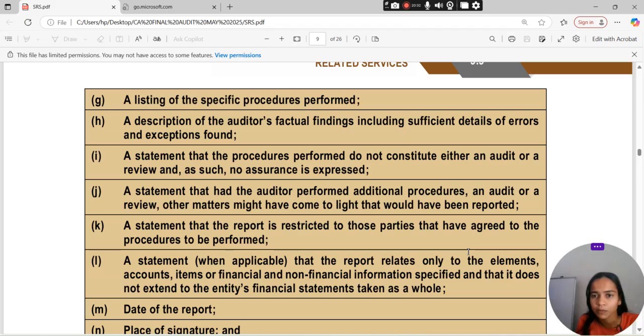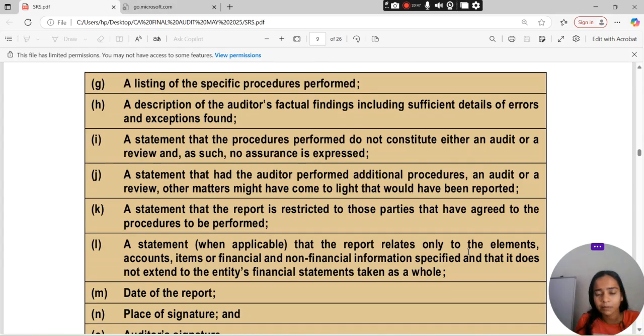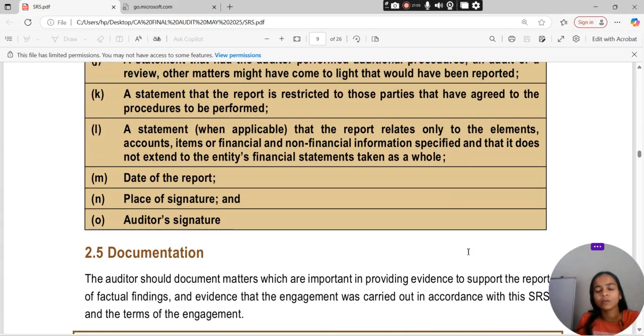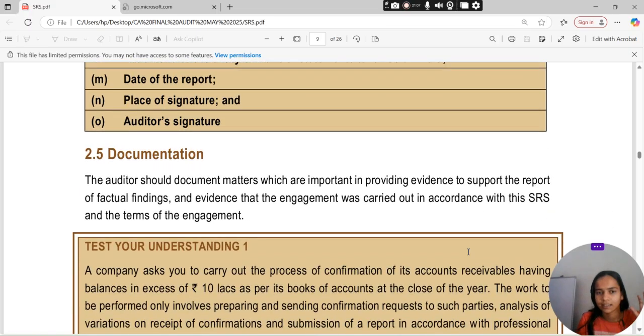A statement that the procedures performed do not constitute either an audit or a review and as such no assurance is expressed. मतलब हम ये तो बताएंगे कि ये ना तो audit है, ना ही ये कोई review service और ना ही कोई assurance है. So this is simply the standards on related services. A statement that the report is restricted to those parties that have agreed to the procedures to be performed. A statement when applicable that the report relates only to the elements, accounts, items or financial and non-financial information specified and does not extend to the entity's financial statements taken as a whole. Date of the report, place and auditor's signature.